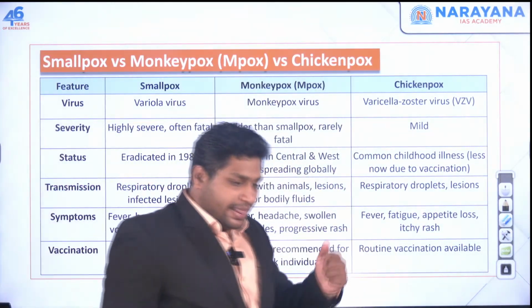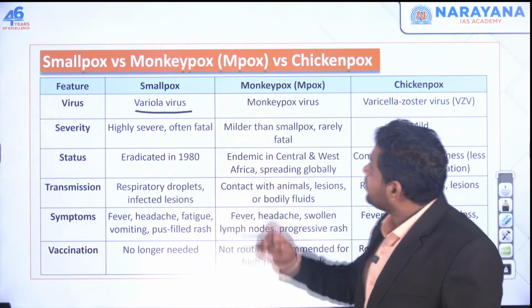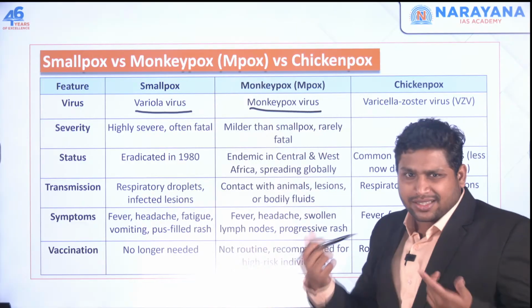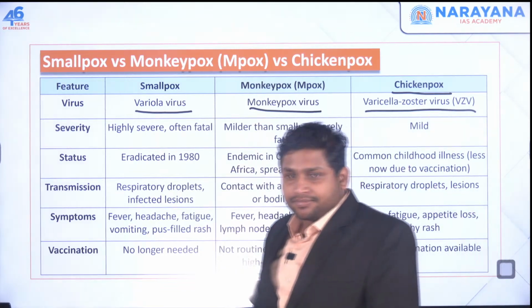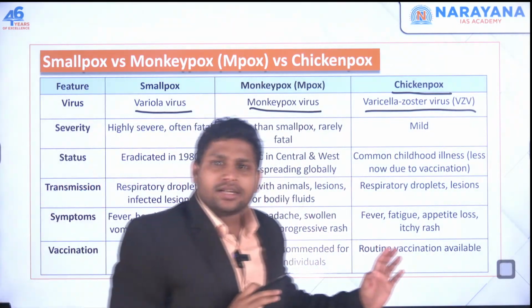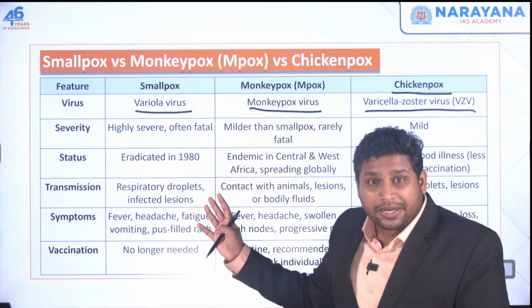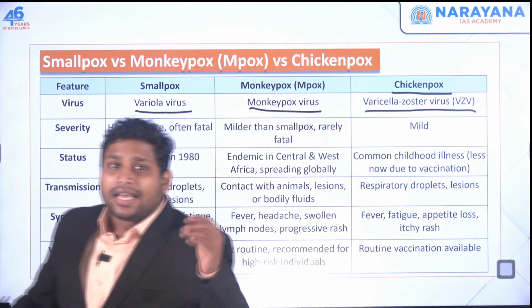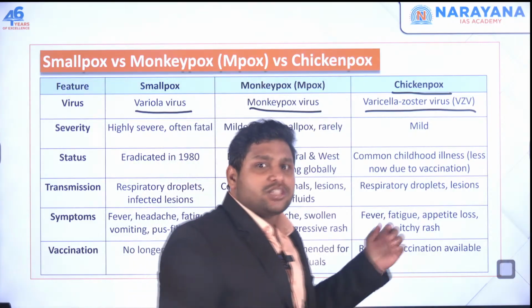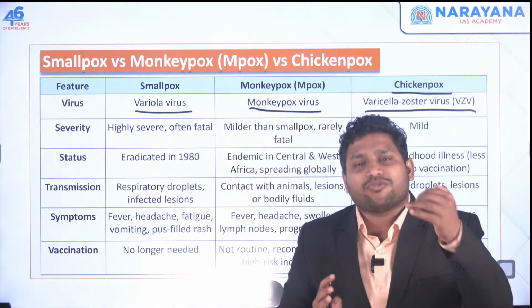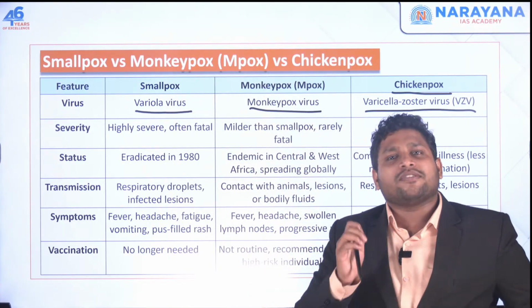Which virus leads to smallpox? The name is variola virus. For monkeypox, it is the monkeypox virus, the same name. And for chickenpox, you have the varicella zoster virus. This particular chart you will get in the form of notes. You can download the notes, or this PPT, in the Narayana IS Academy application. In the free materials you will get the complete compilation of science and technology notes, as well as these PPTs, free of cost.